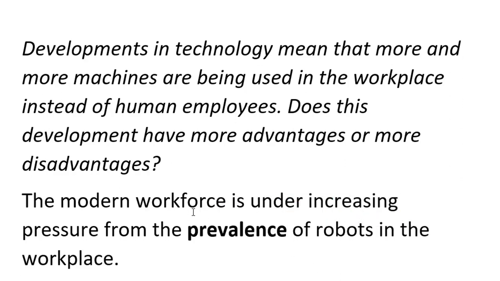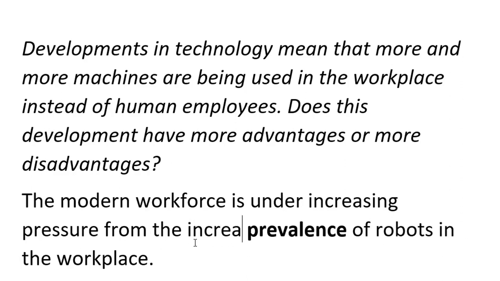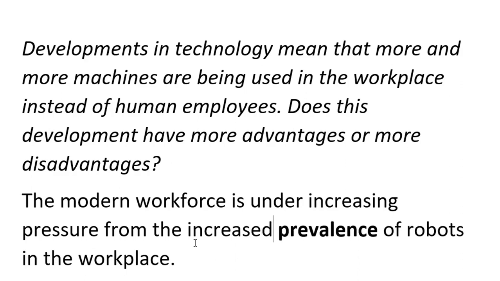The modern workforce is under increasing pressure from the prevalence of robots in the workplace. You could do increasing prevalence if you wanted to have a more continuous and changing feeling. The increased prevalence of robots in the workplace. Great, so that's one example, robots and machines in the workplace and in the home.